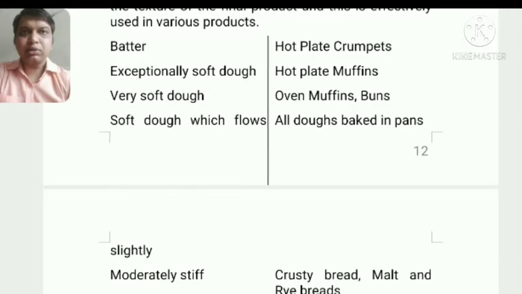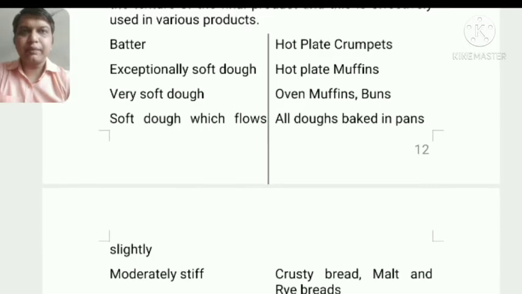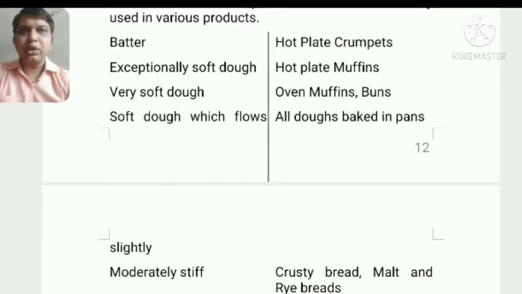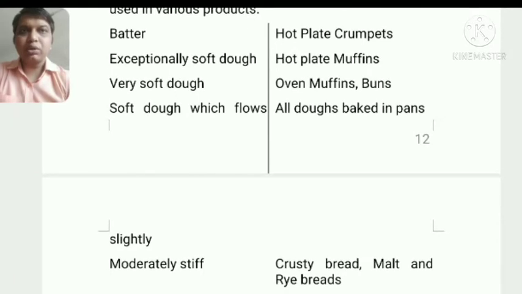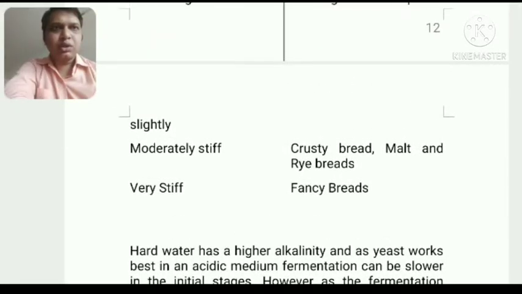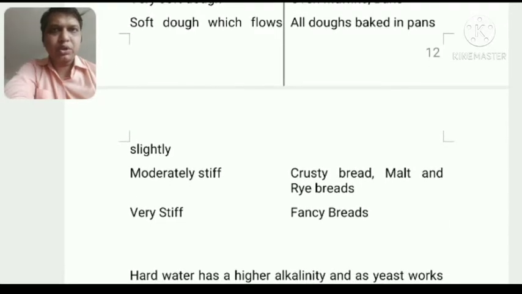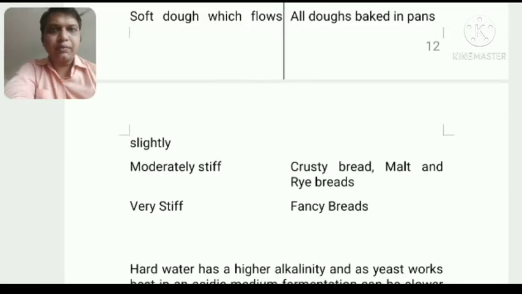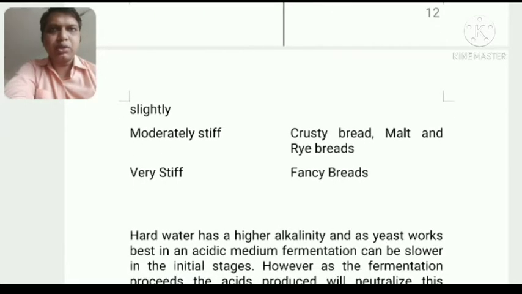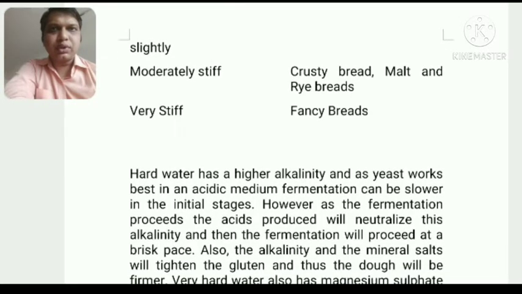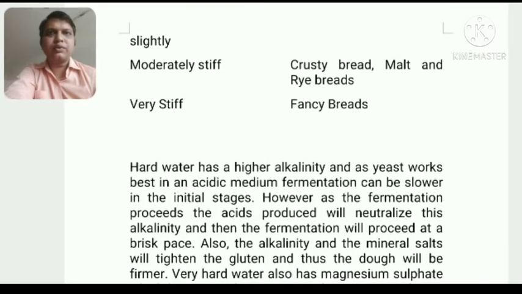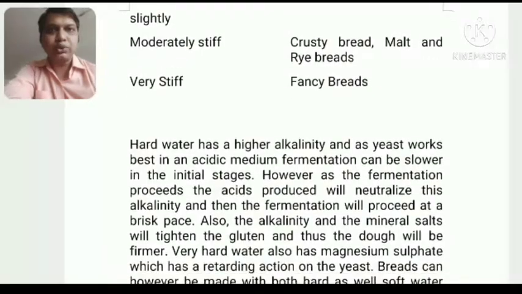If the batter is a bit tighter, then we need a hot plate to get that cooked. Exceptionally soft dough, hot plate muffins, very soft dough, oven muffins and buns, soft dough which flow, all dough. So the water will provide different textures to the dough, and it will decide which type of method we are going to use for the further cooking process. So this is one of the things which we need to consider while using the water.